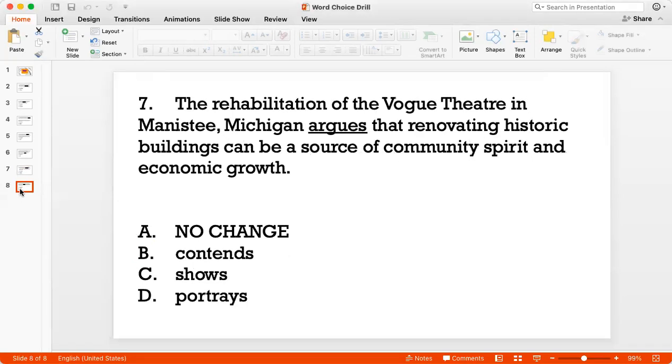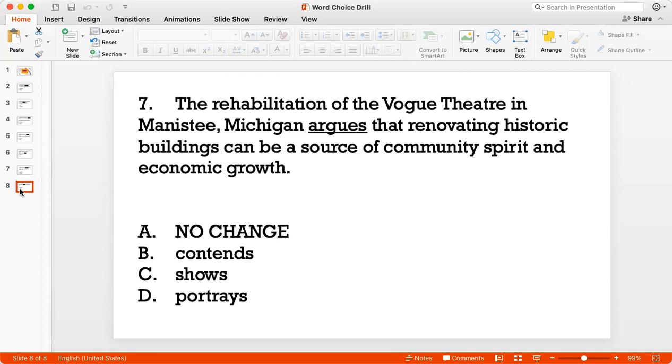Okay, question 7. The rehabilitation of the Vogue Theater in Manistee, Michigan argues that renovating historic buildings can be a source of community spirit and economic growth. So I'm speaking of the rehabilitation, which is to say bringing something back to life, in the context of a theater in Michigan. I'm probably trying to say that it was in poor condition earlier, and now it has been rehabilitated, renovated. So that rehabilitation shows that if you renovate historic buildings, then that can boost community spirit and economic growth.